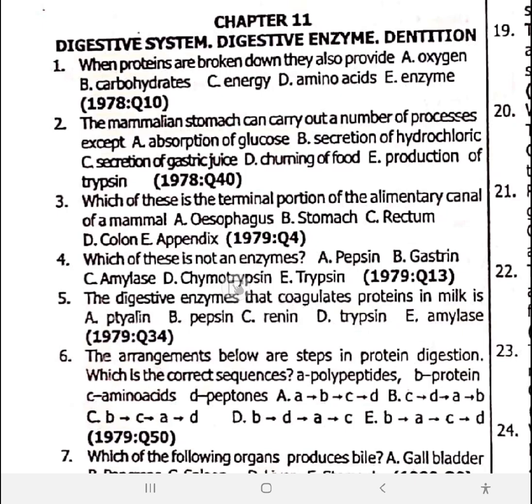Next, intestinal enzymes: invertase, maltase, lactase, erepsin, requiring alkaline pH. Next, write their functions. Amylase is an enzyme which digests carbohydrates.